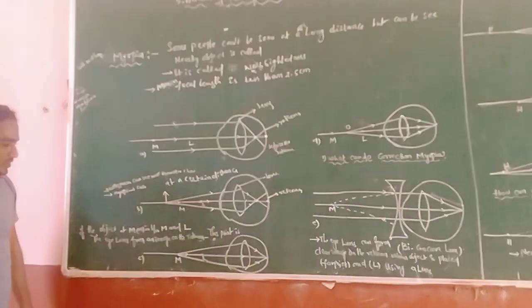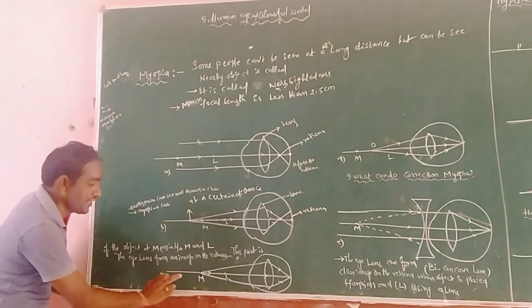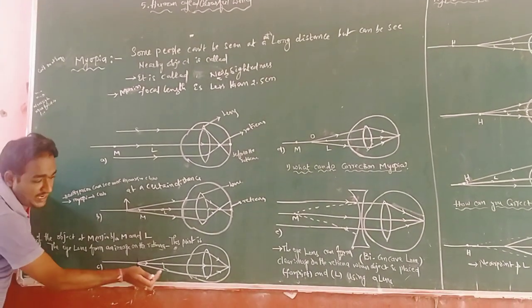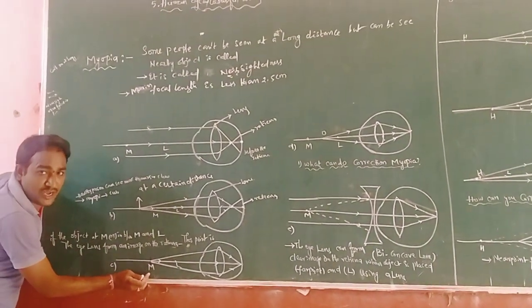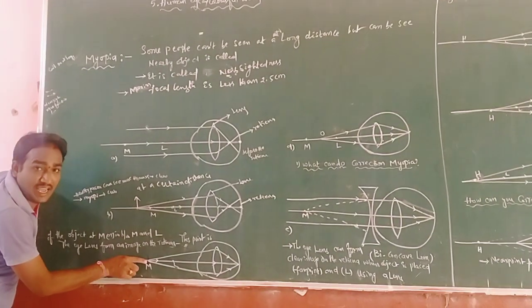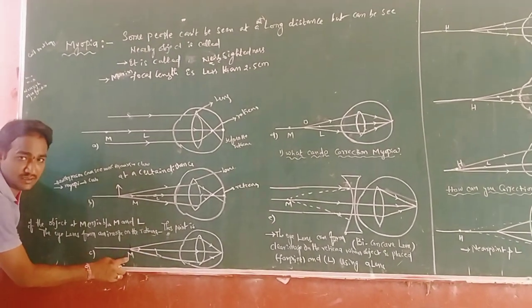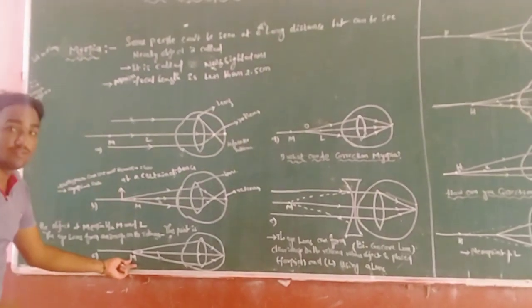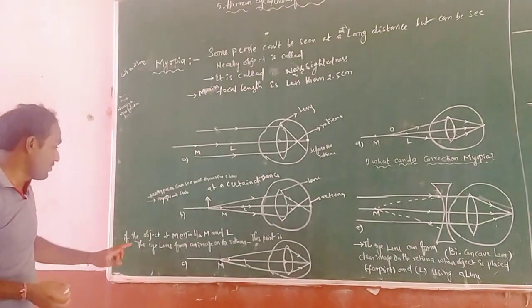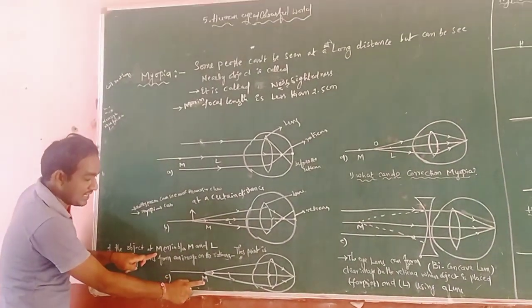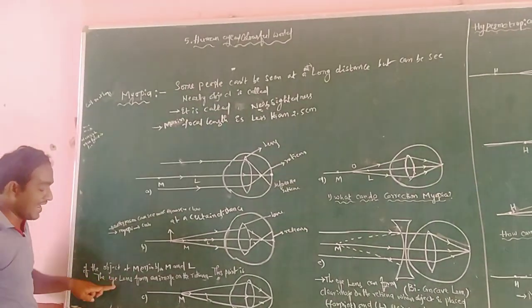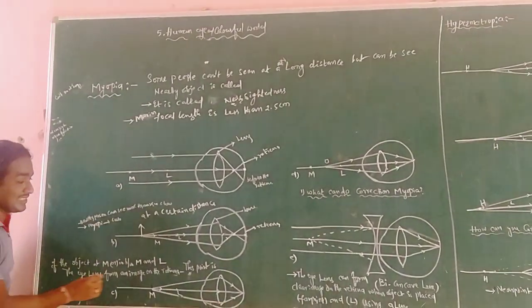In both diagrams, the image is formed before the retina. From this diagram, if any object is between M and L, where M is the myopia point and L is the least distance of distinct vision, then M is known as the far point. If the object is between M and L, the image is formed exactly on the retina. Diagrams A and B show the image before the retina, and diagram C shows the image on the retina.